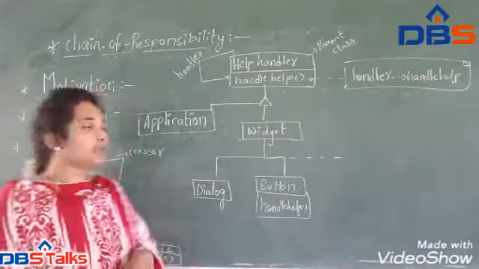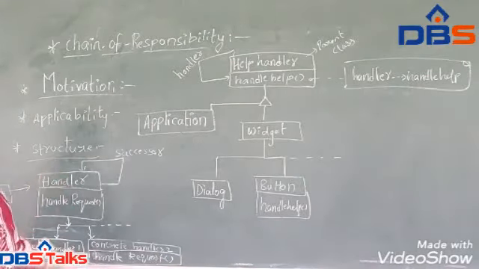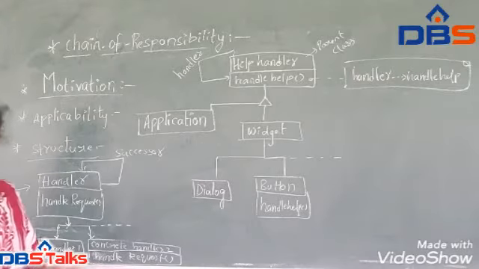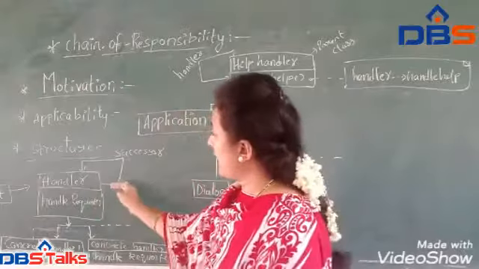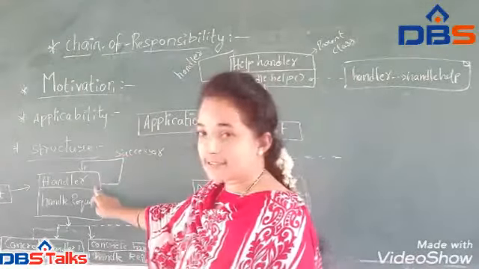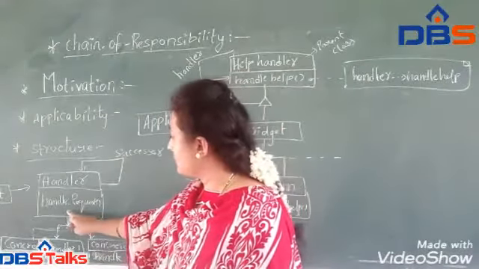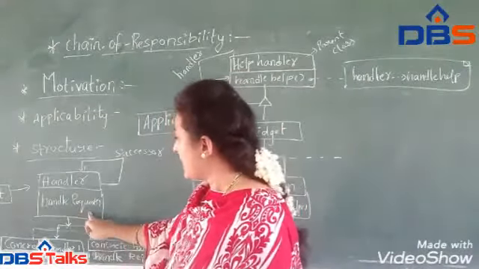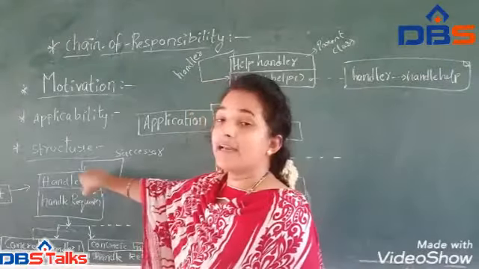Next, coming to the structure, we have another classification that is called structure. In this structure, we have a small diagram. In this diagram, we are going to use the handler. Depending on this motivation, we will take the structure here. We have the handler, and in this we have the handle request. This is called the parent class, and you can also say it is an abstract class. It also acts as an interface.